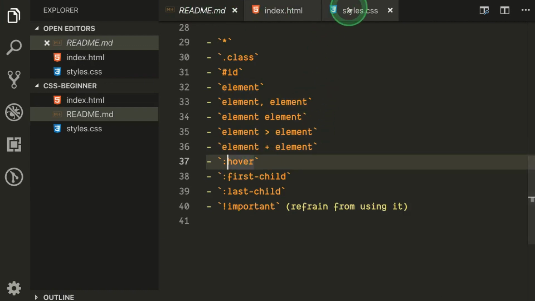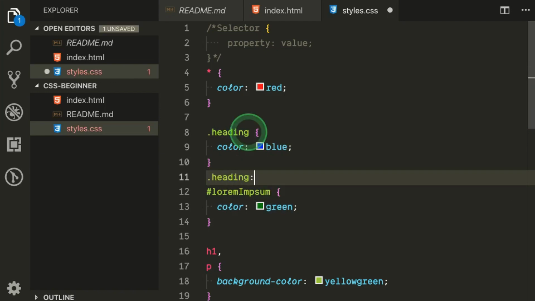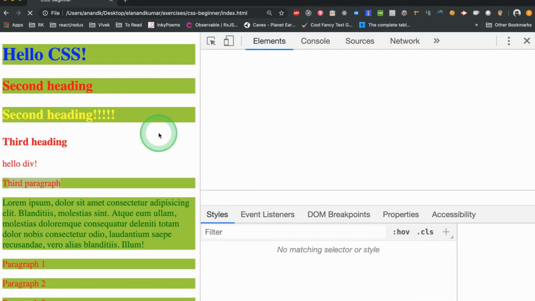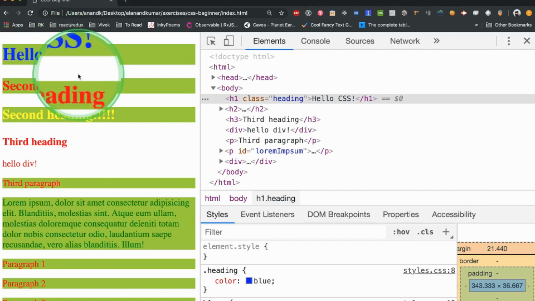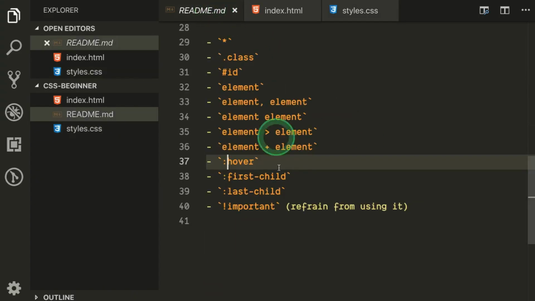Now let's look at hover. Let's start with the heading tag that we have, hello css. I have heading and then this is the syntax, hover, and say color red, and refresh the page. Now you see, as soon as I hover over this, it changes the color. So this is how hover works.